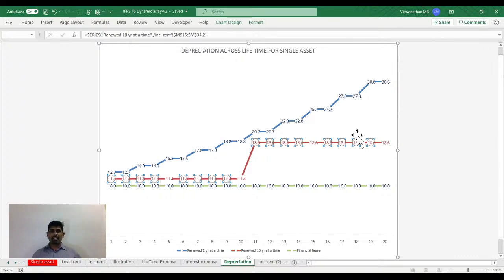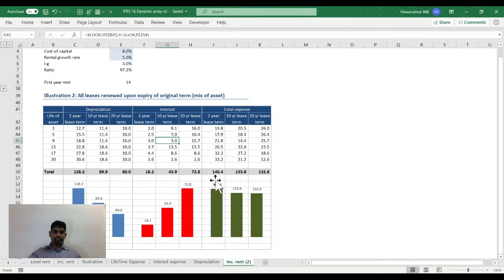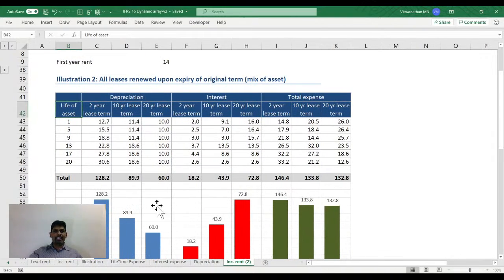They'll have many lease assets. Some lease terms would have started 5 years ago and they would be continuing. Some of them would have started 3 years ago and they would be continuing. Some of them would have started 10 years ago and they are due for renewal now. Right? You would have a variety of assets. Now, let me show here. So what I have here is, let us say, a company that started leases a long time ago. Some of the leases were started 20 years ago, and they are in their 20th year, and some of them were started 17 years ago, and some of them have just started right now.